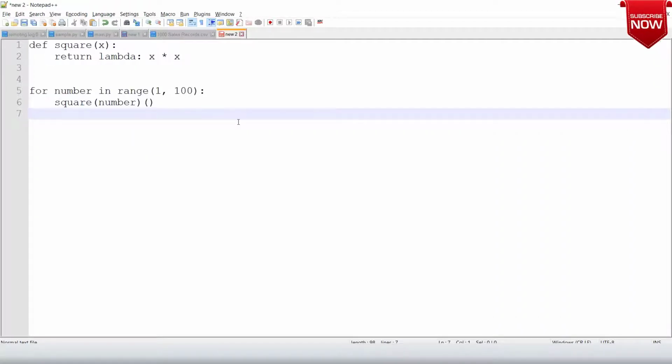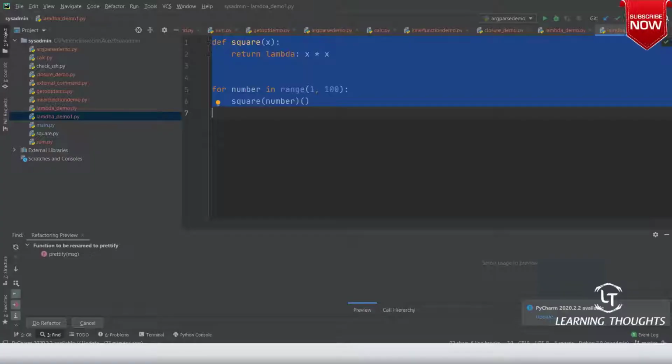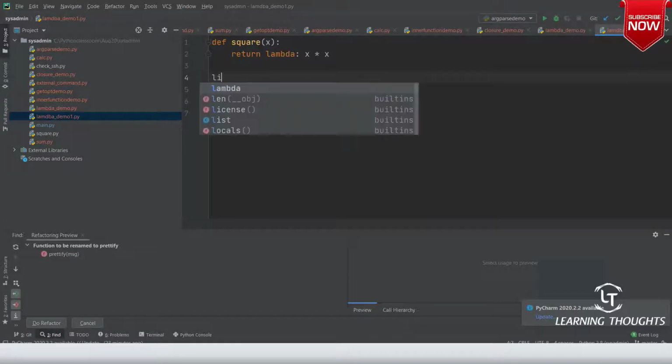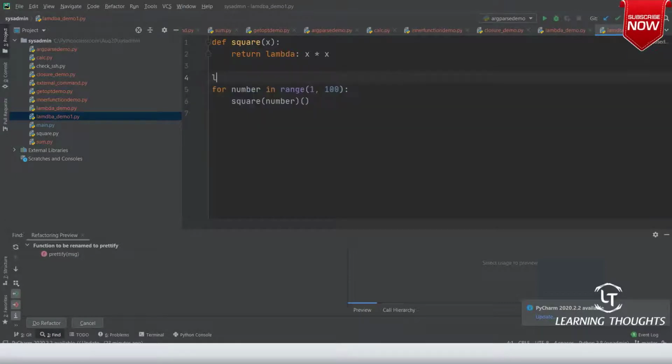Now let me try to write this function in a very different way. I'll try to do this in a different fashion. I'll call it lambda_list. We know list comprehensions, right?